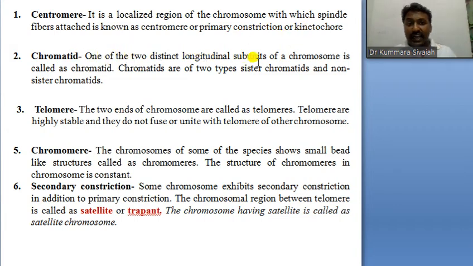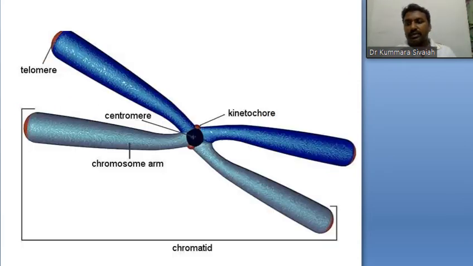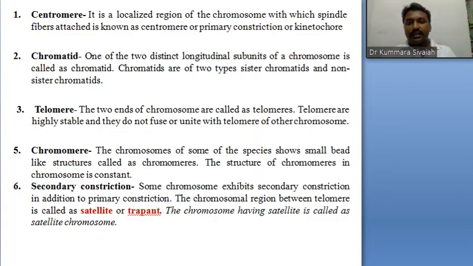The two distinct longitudinal subunits of the chromosome are called chromatids.